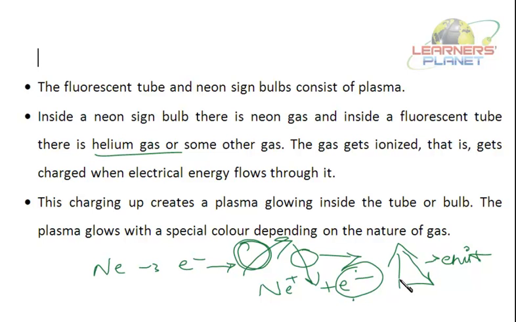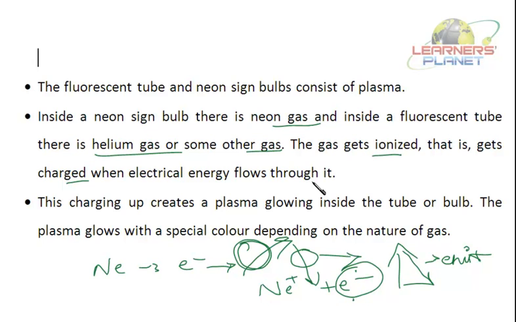Here you just understand that plasma is a state of matter, a gas, where some of the particles are ionized, or the ionized gases. Inside a neon sign bulb, there is neon gas. Inside a fluorescent tube, there is helium gas or some other gas. The gas gets ionized, that is, gets charged when electrical energy flows through it. The gas atoms get ionized. They lose electrons and change into their respective ions. It can be the positive ion or the negative ion or the electrons.